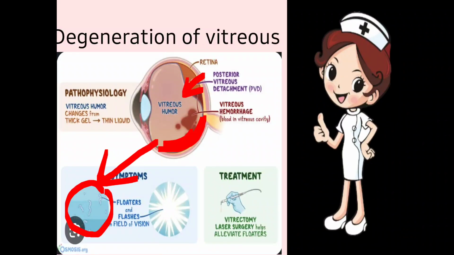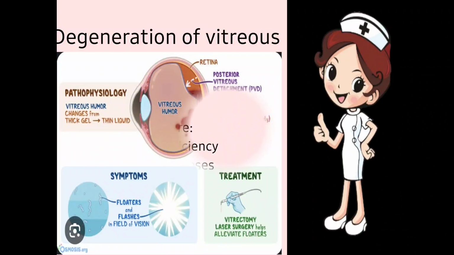And the next one is vitreous hemorrhage. In case of vitreous hemorrhage, the blood vessels get leaked and blood comes inside the vitreous. Blood comes inside the gel, which is known as vitreous hemorrhage. So its treatment is vitrectomy, which is a kind of surgery. Okay.